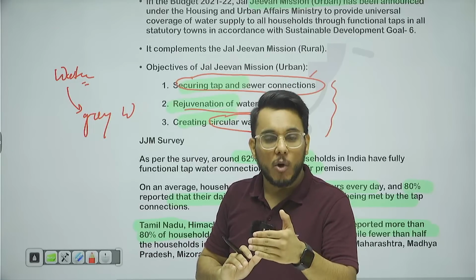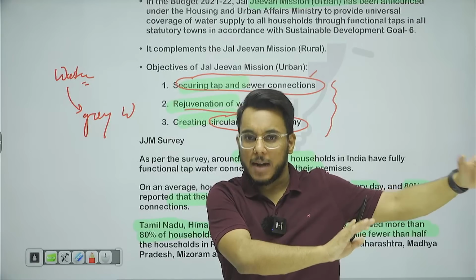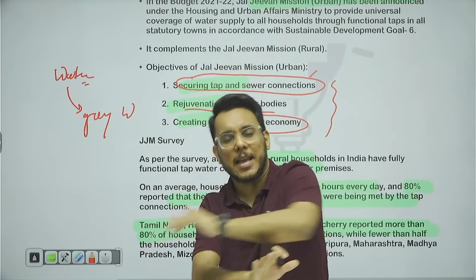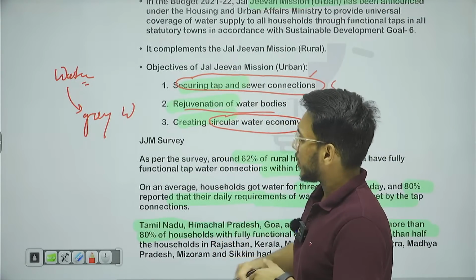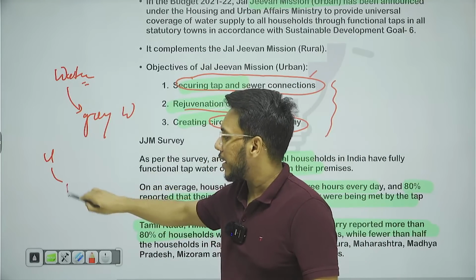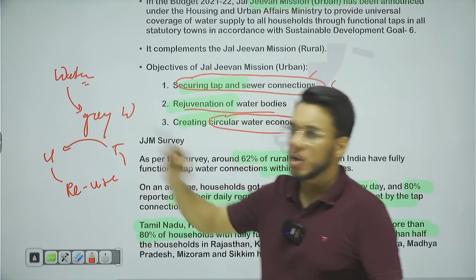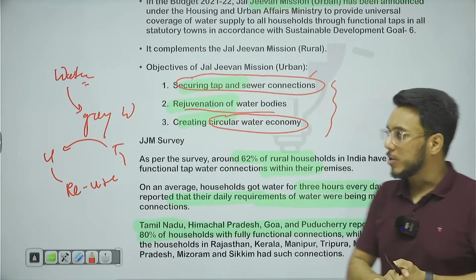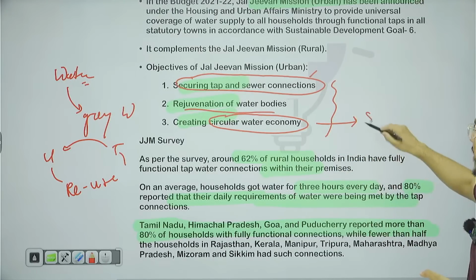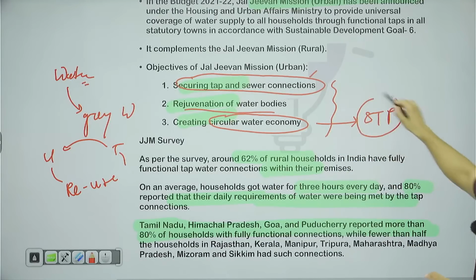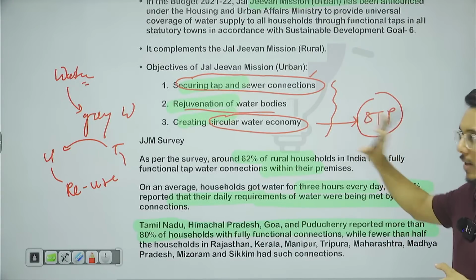Then that water can again be purified by a sewage treatment plant, and then it will be sent back to the houses for consumption. So a circular water economy means you use water, reuse water, treat that water, and after treating, use it again. For that, sewage treatment plants are going to play a very important role, so they will also be supported under this.